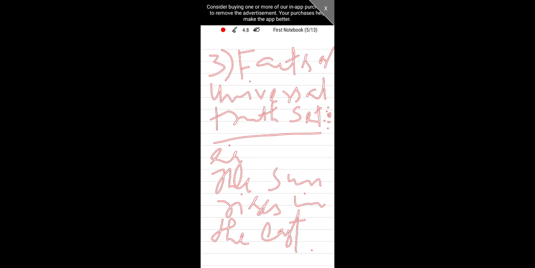It's a fact that it rises from the east. And one more example will be the sun sets in the west, right? So these are the facts. It is universally true. It is accepted universally that the sun rises from the east. So you will express this very sentence in simple present tense, right? Here the verb is rises, subject is the sun, right?